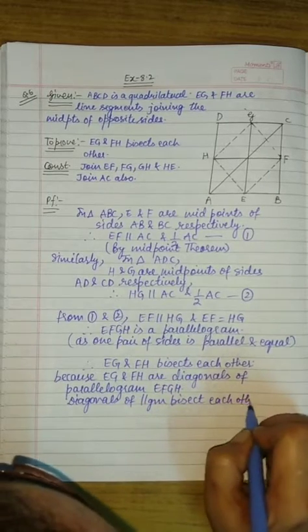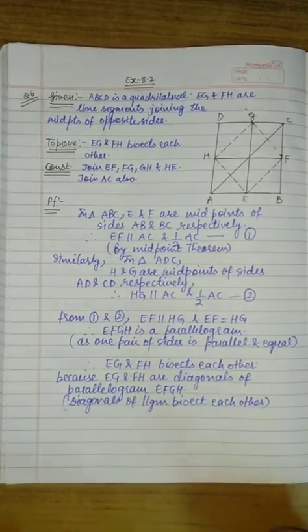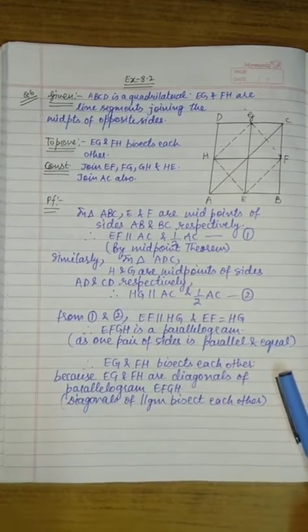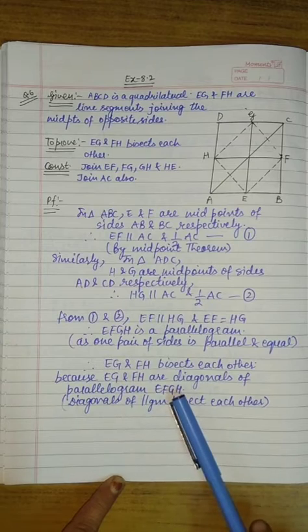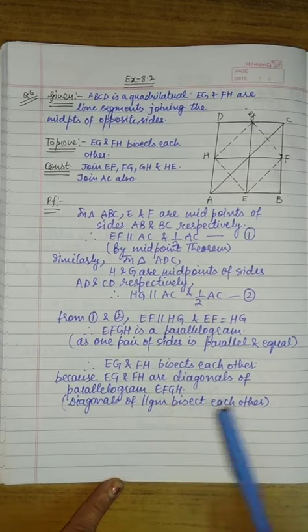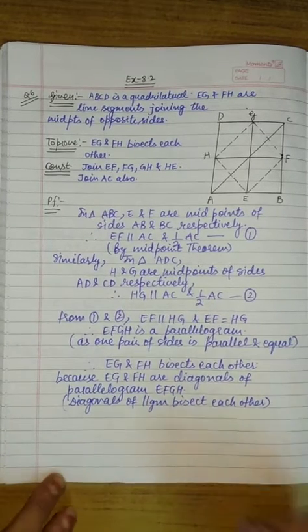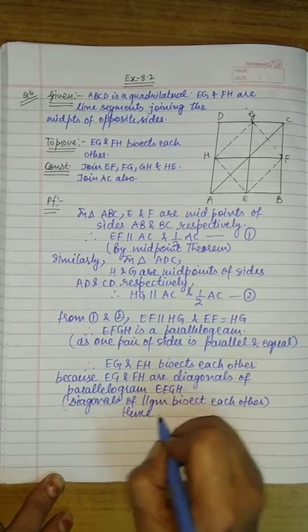This we have to prove in this question, that EG and FH bisect each other. Why do they bisect each other? Because they are the diagonals of a parallelogram, and we know that diagonals of a parallelogram bisect each other. Hence proved.